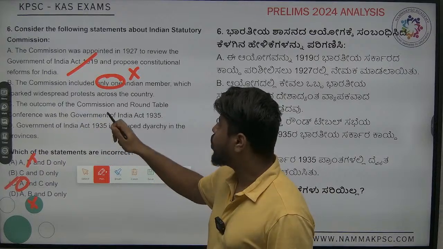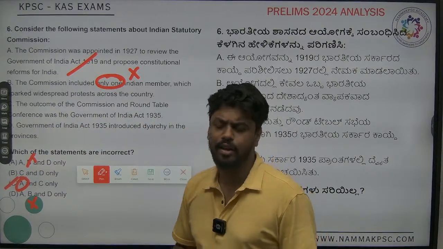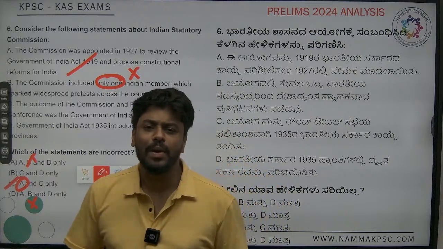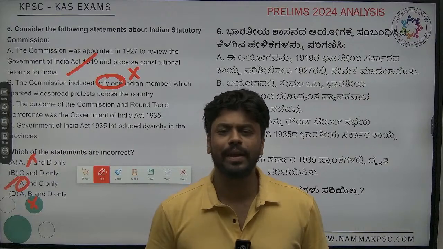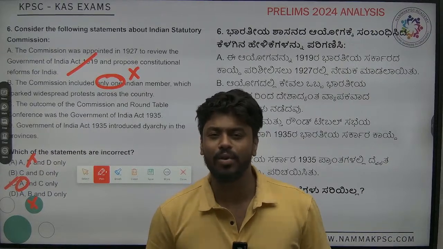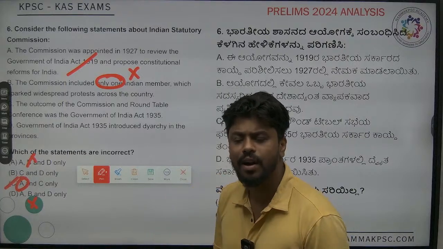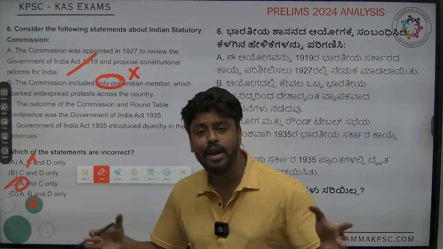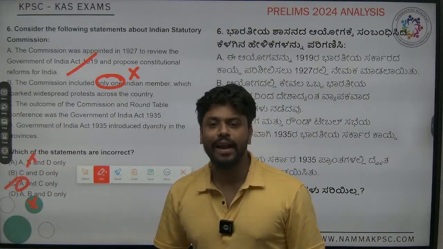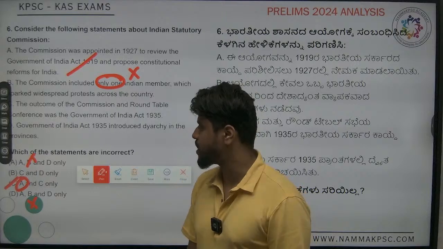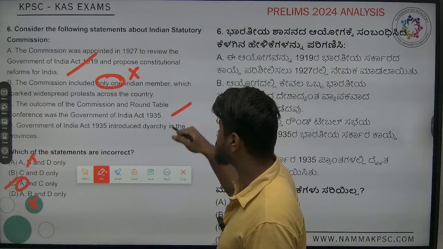The outcome of the commission and roundtable conference was the Government of India Act 1935. Yes, in 1927 the Simon Commission came, but it was boycotted to a very big extent. Then there was this concept of roundtable conferences. First, second and third roundtable conference, plus the Simon Commission, all their reports were clubbed, and then the Government of India Act 1935 finally came into the picture. So this particular thing is also correct.